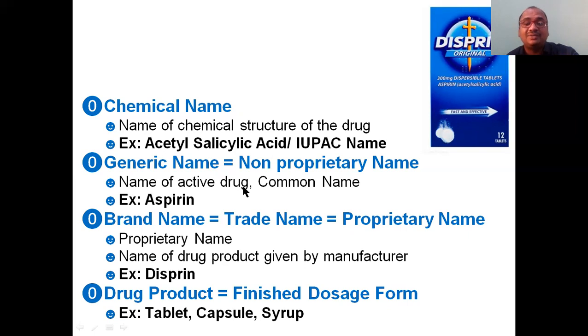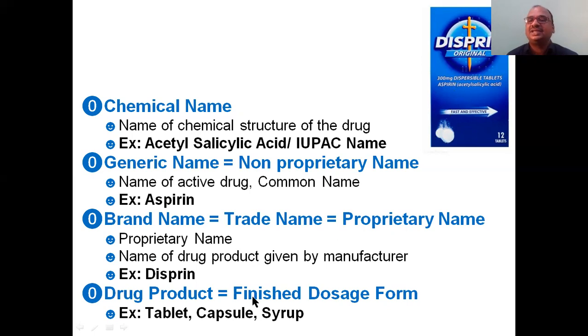The generic name is nothing but the name of the active drug. It is also called the common name, the generic name, the non-proprietary name. All these are equally important. Example is aspirin. Brand name is nothing but a trade name. It is also called a proprietary name. Generic is non-proprietary, brand is proprietary. The proprietary name is the name of the drug given by the manufacturer. Disprin, this is the brand name. Aspirin, drug name. Acetyl salicylic acid, chemical name.